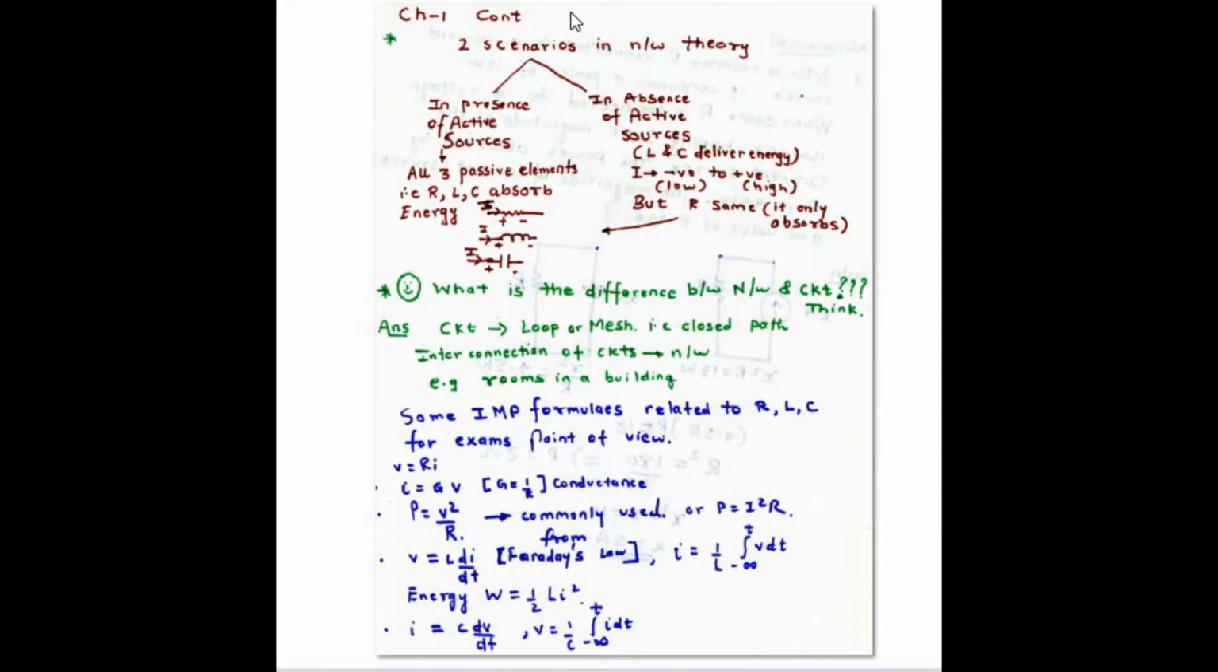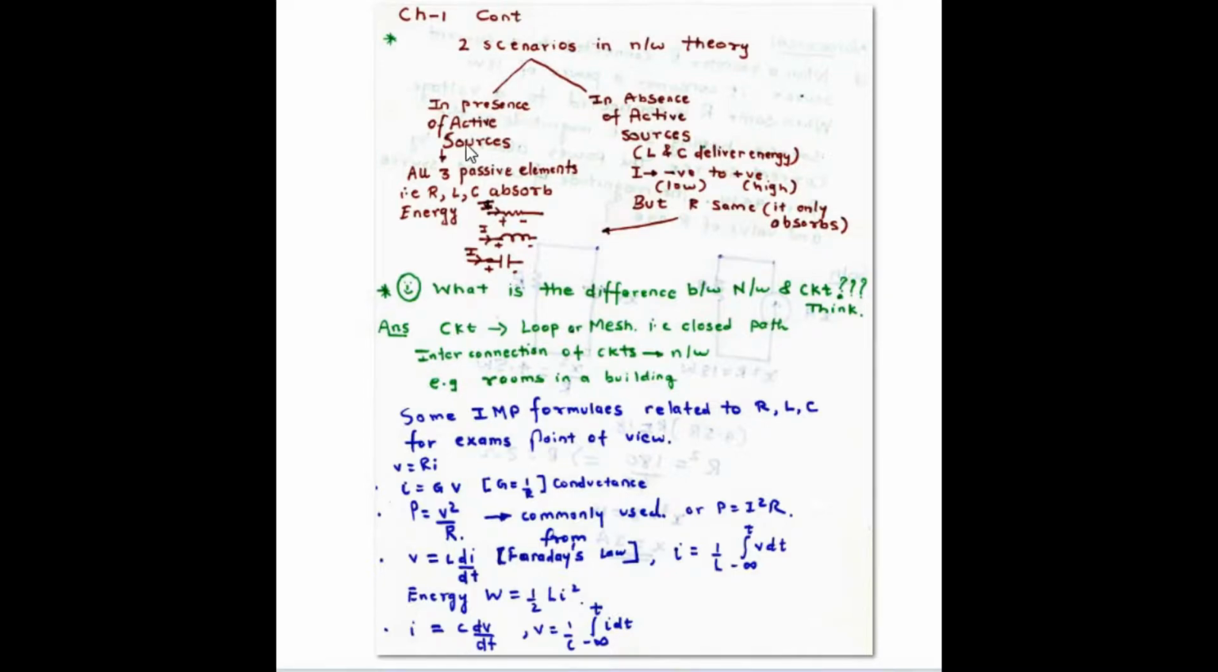First and foremost, in the network theory there are two scenarios. The scenarios are: first is in the presence of active sources and second is in the absence of active sources. The whole network theory can be divided primarily into these two categories: in presence of active sources, in absence of active sources.